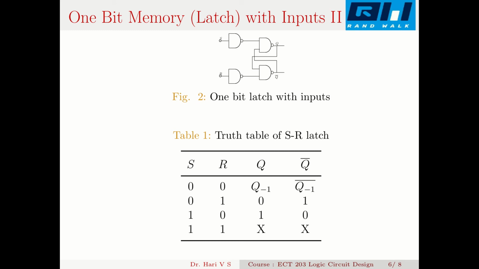Now we can say that the latch is reset, because the reset input is high. When the reset input is high, the Q output becomes a 0. I can say that the latch is reset.